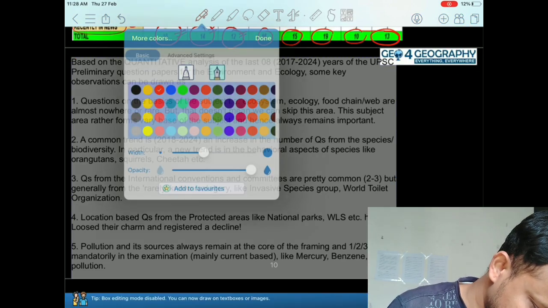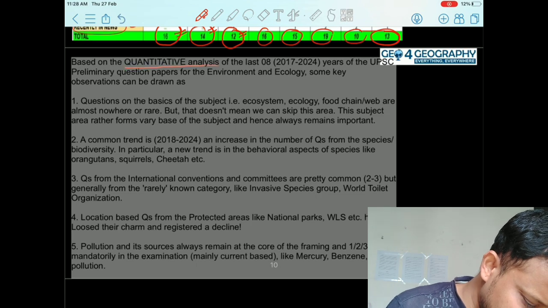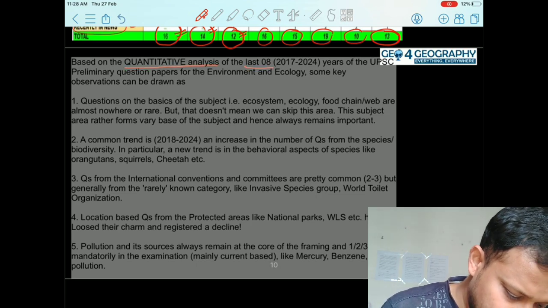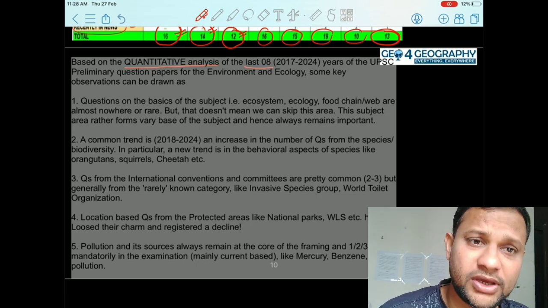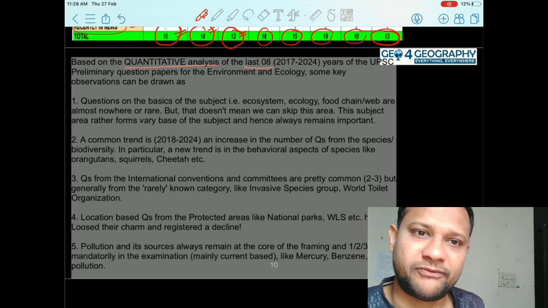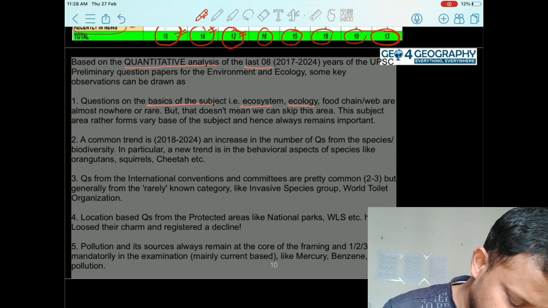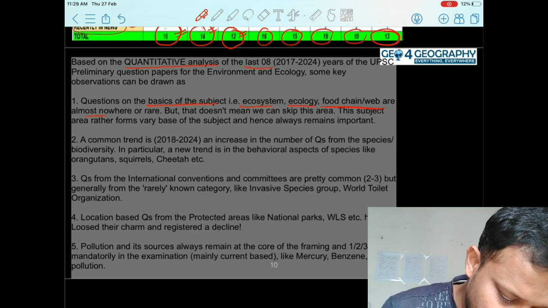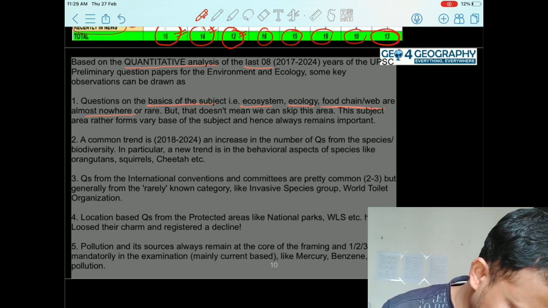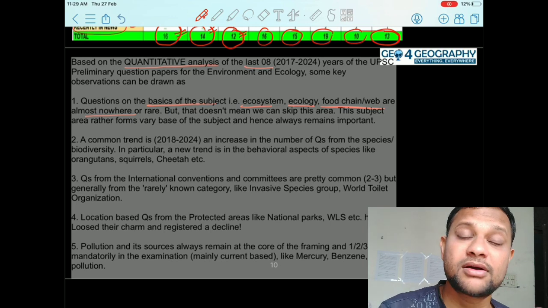Okay, so now you'll find based on this analysis now of the last 8 years question, we can absolutely infer some fact, some observations, as in जैसे questions on the basic of the subject, that is ecosystem, ecology, food chain, web, almost nowhere or rare. They are now getting comparatively less.